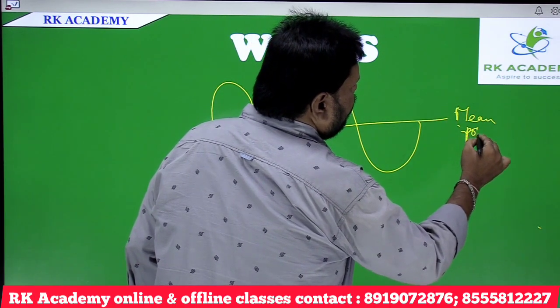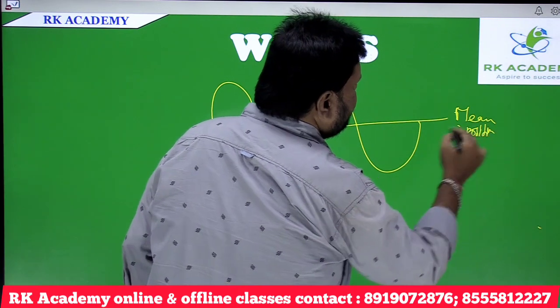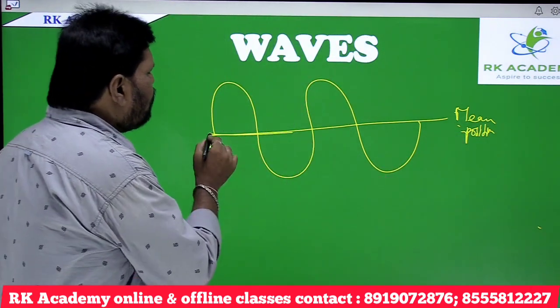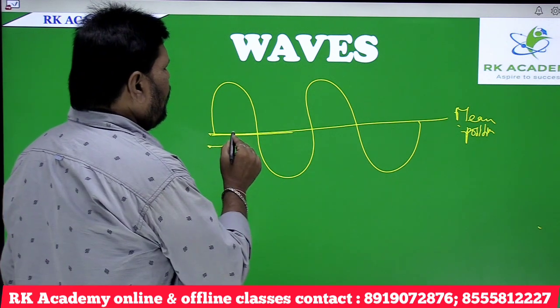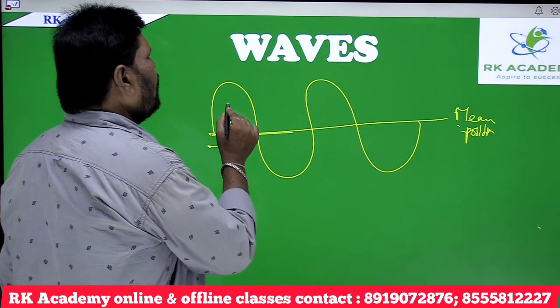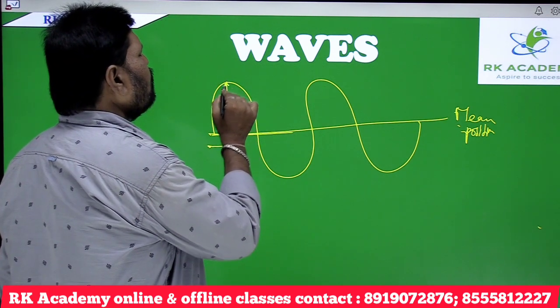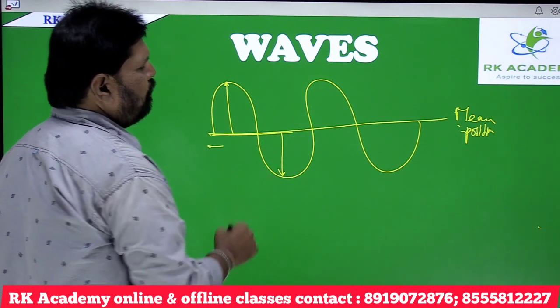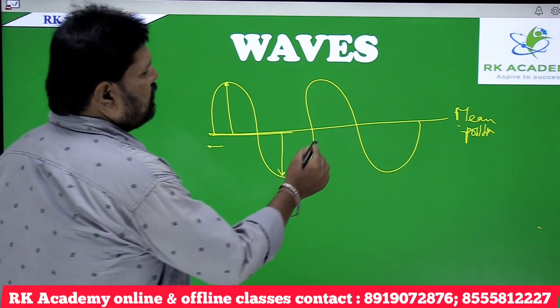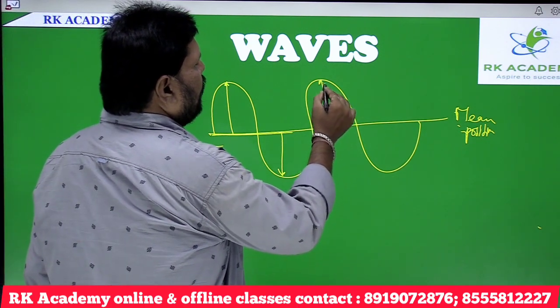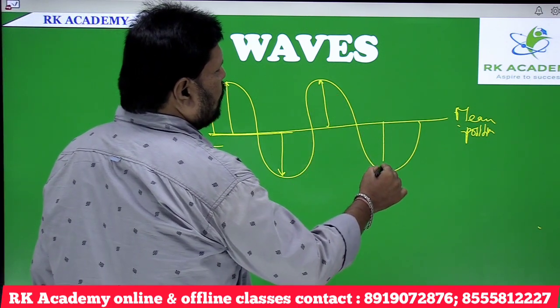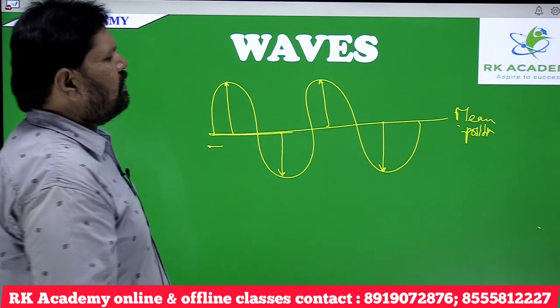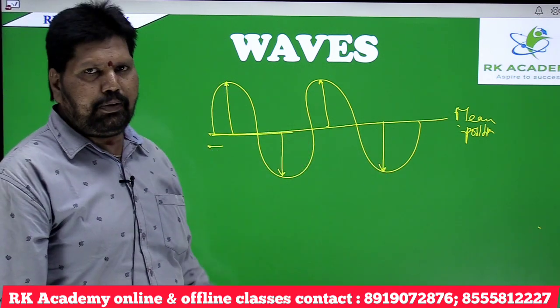See, this is the mean position of the wave. The particles vibrate up and down from this mean position. So, here the particle vibrated up to here from the mean position. Here also the particle vibrated up to here from the mean position. And this is also the length of the vibration of the particles, or the extent of vibration of particles from the mean position.